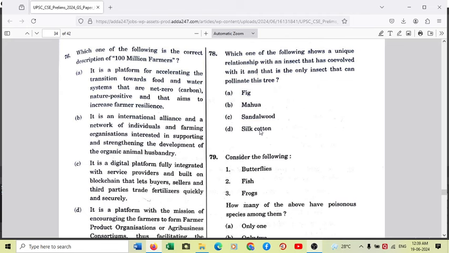So 100 million farmers is a concept which talks about net zero, nature positive, and aims to increase farmer resilience. Farmer resilience to what? Farmer resilience to natural disasters, economic crisis, and other problems which farmers have to face. So the answer is very simple. It is option A.